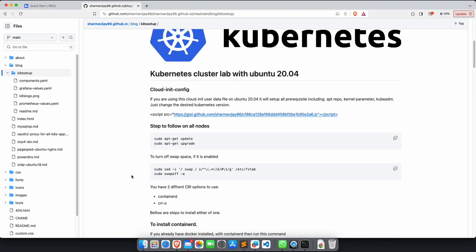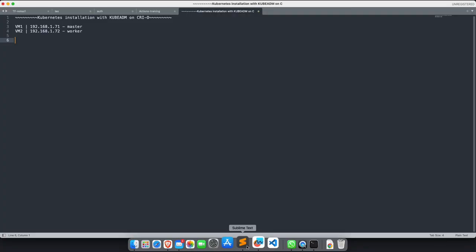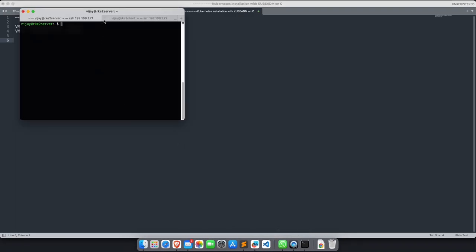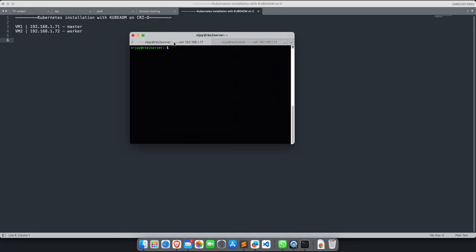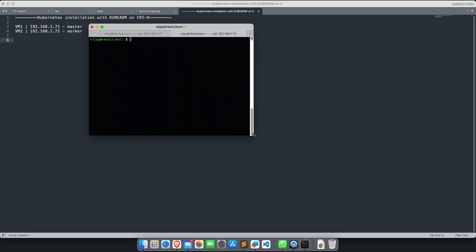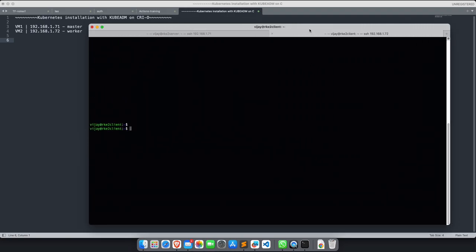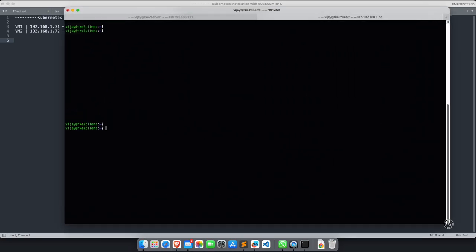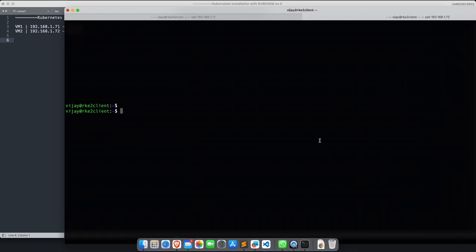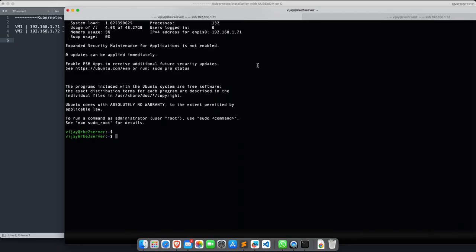Okay, so first thing first, what we need. I need at least two virtual machines, so that the first machine can act like a master and another one I need as a worker. Here, if you see, I have logged into both the machines. So I have this server, this is going to act like a worker. So these two machines I have, I can take this screen as big, and I'll try to make the font more visible. Yeah, in this way, and here also.